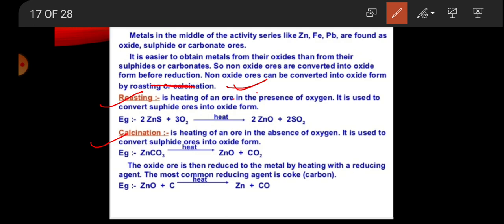Zinc sulfide plus O2 gives zinc oxide and sulfur dioxide. Then this is the zinc. Calcination is in the absence of oxygen, and roasting is in the presence of oxygen. It is used to convert sulfide ores into oxide form.